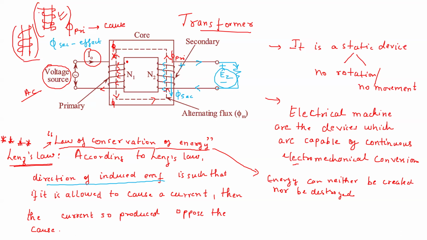If you allow the current to flow, in this way the flux will be downwards, and in this one the flux will be upwards. If you do not change this winding, you will find E2 polarity will be plus in this sense of winding, and in the other case the plus will come down. You can try this at your home.